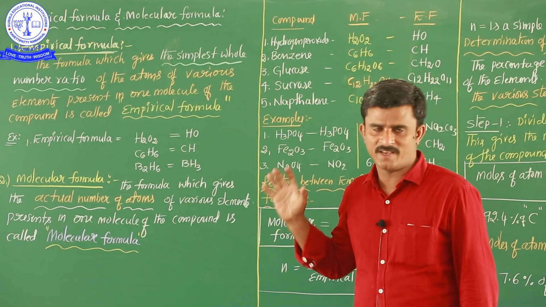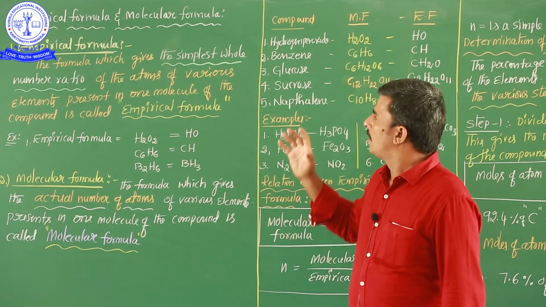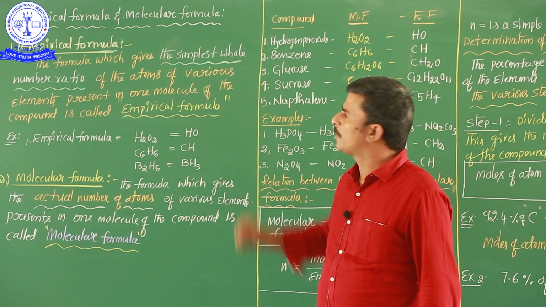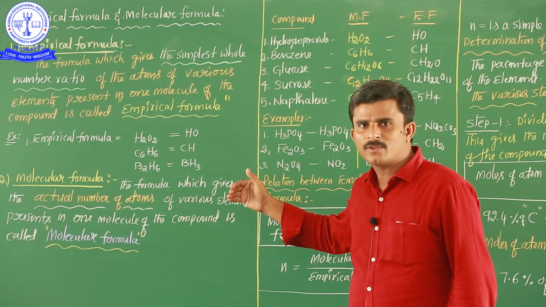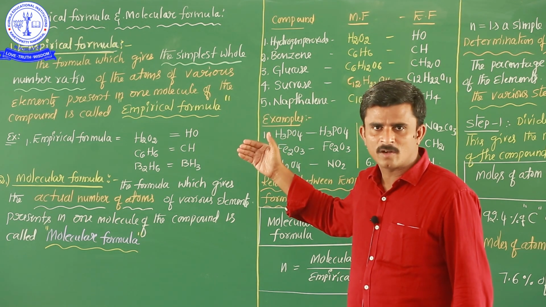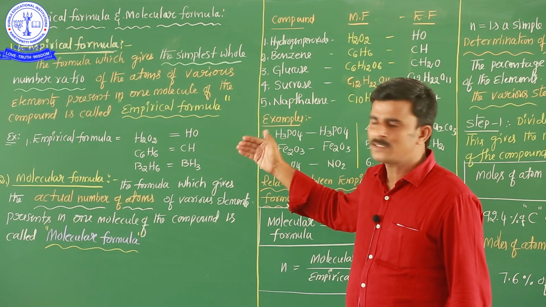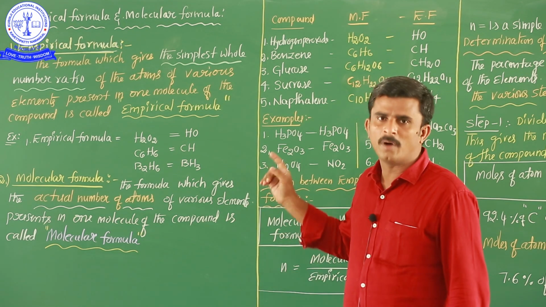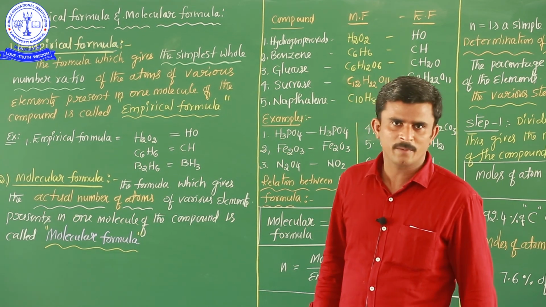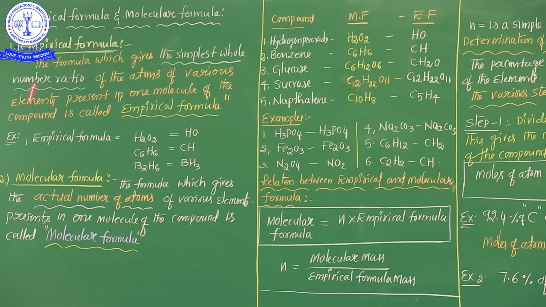Good morning, students. This chapter, empirical formula and molecular formula, is a part of some basic concepts of chemistry in 11th standard CBSE. I already completed the previous topics before the empirical formula and molecular formula. Today onwards we will start the most important part of some basic concepts of chemistry, especially the numerical part, that is empirical formula and molecular formula. My dear students, the topic name is empirical formula and molecular formula.